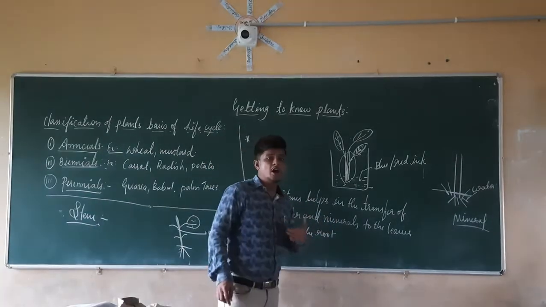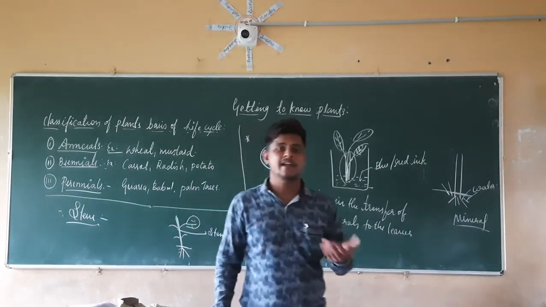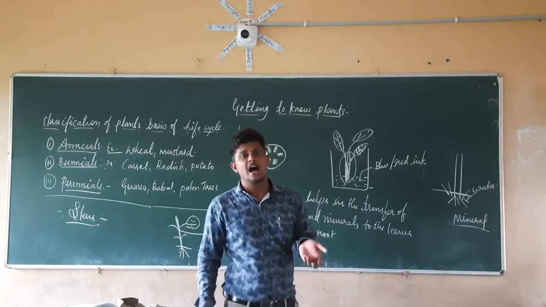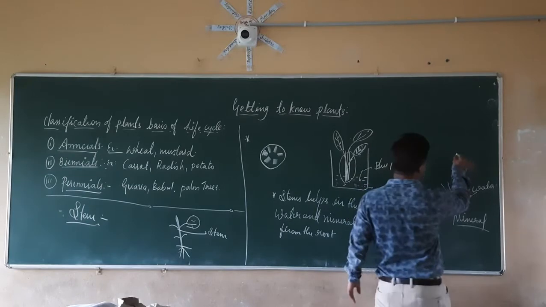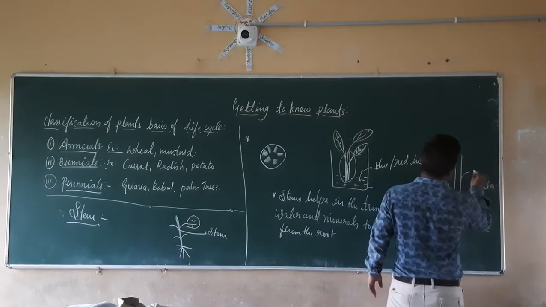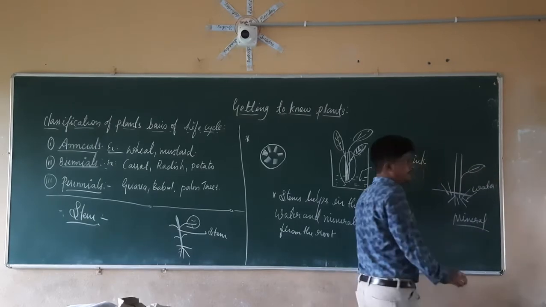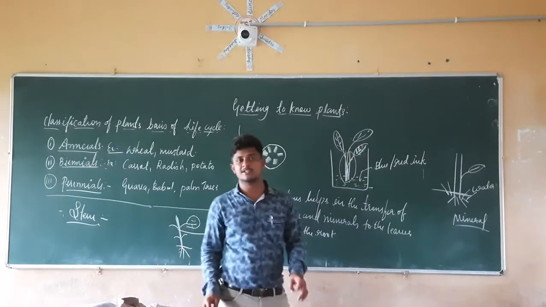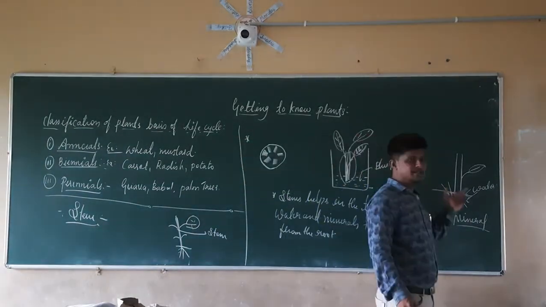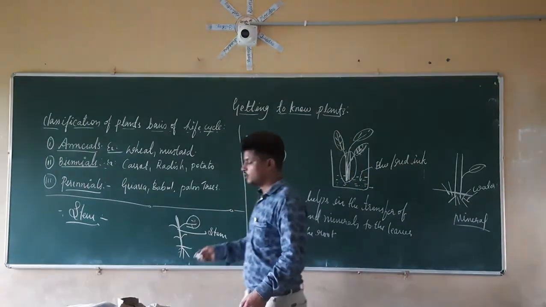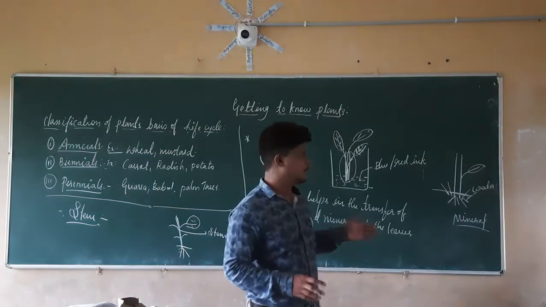In the same manner, all other components of the trees like the branches, the leaves, the fruits as well as the flowers are going to derive from the stem only. So if it is the stem, then those branches are going to come like that. In those branches there will be the presence of the leaves, the fruit, and the buds as well as flowers. So all other components of the trees are attached to the stem. So this is all about the stem.